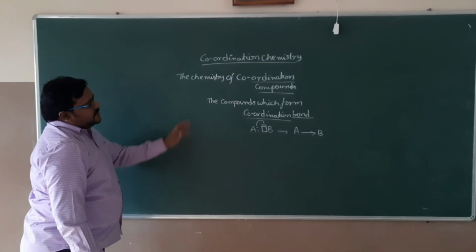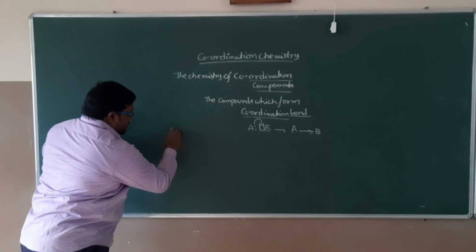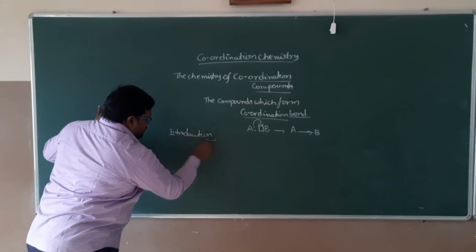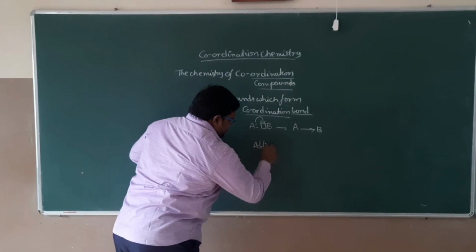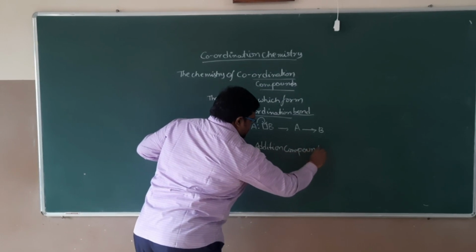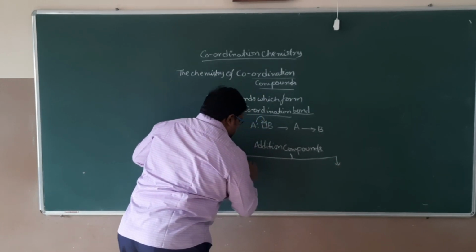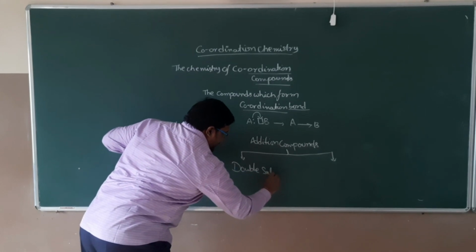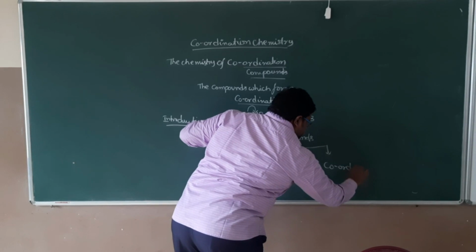Now, how did these coordination compounds come about? First, I want to give some introduction. First, we want to take the addition compounds. These addition compounds can be divided into two. The first one is called double salts, and the second one is called coordination compounds.